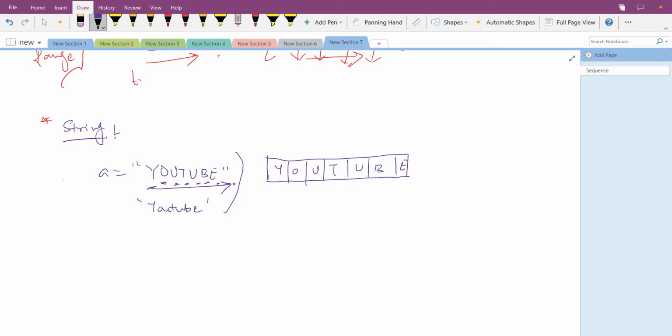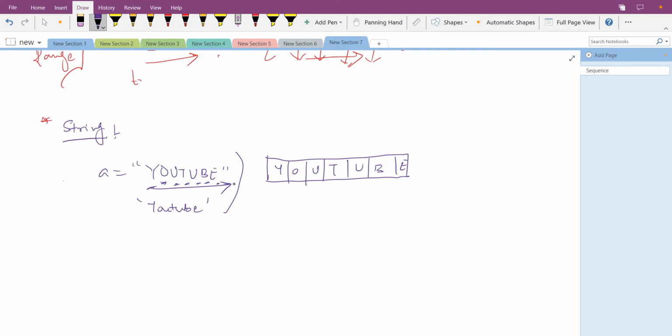Each character has a separate memory block, and each block has a specific indexing number. This is the most important part in the whole of Python, whenever you do coding. Do focus, guys, do focus.